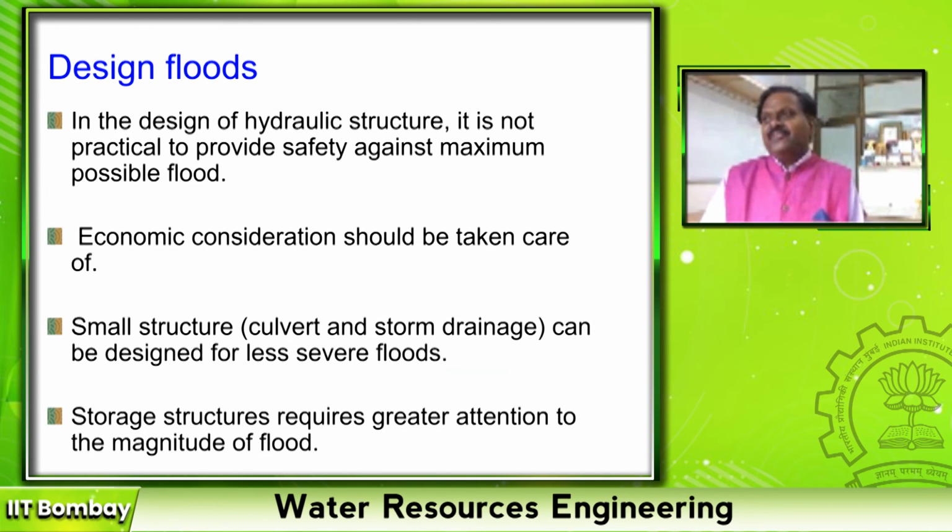For example, if I am designing a stormwater drainage for a road with road bitumen, right, tar, then every 5 years once or every 2 years once, we may be relaying that road. When I am relaying the road, definitely my stormwater drain adjacent to that is going to be disturbed. That is why in olden days, the roadside stormwater drainage was designed for a return period of 2 years. But nowadays what happened?